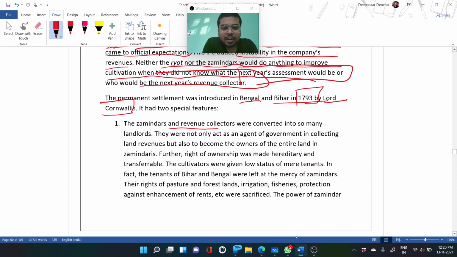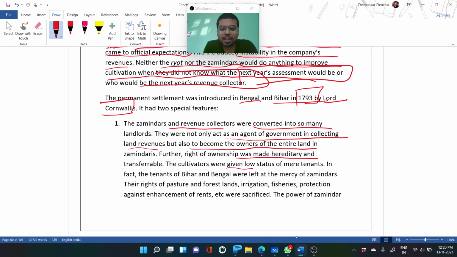So the zamindars and the revenue collectors were converted into landlords. They not only acted as agents of the government in collecting land revenue, but also became the owners of the entire land in the zamindari. The right of ownership was made hereditary. Even if that revenue collector dies, his children will be able to act as revenue collectors. So it became hereditary and transferable. If I want to give the collection of this land to my friend, I was able to do so because it was transferable also.